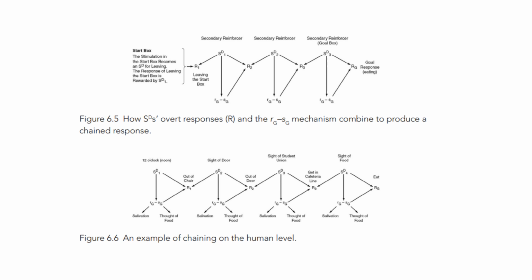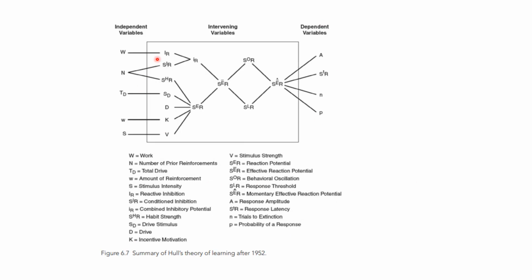Okay, now let's conclude the theory. So this is a summary of Hull's theory. As we can see, there are independent variables, intervening variables, and dependent variables. So what are the independent variables? What do we mean by independent variables? The variables that we have the ability to change.